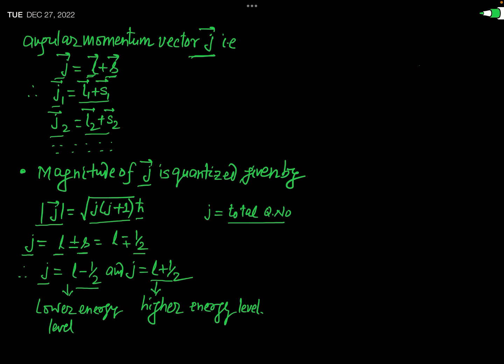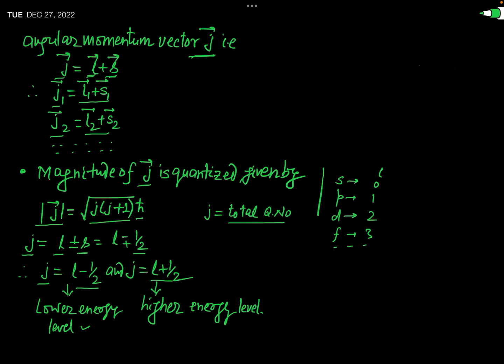Actually, this smaller value of J represents the lower energy level, and the larger value of J represents the higher energy level. And again, I am telling you, but you have learnt these things in the earlier classes. For an electron in s orbital, L is equal to 0. For an electron in p orbital, L is equal to 1. For an electron in d orbital, L is equal to 2. And for f, L is equal to 3, and so on. Okay.